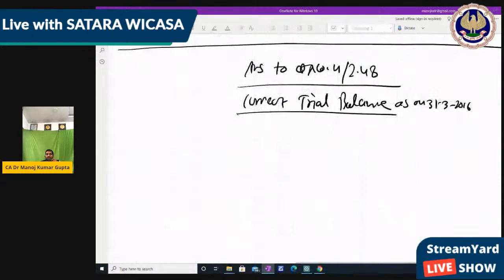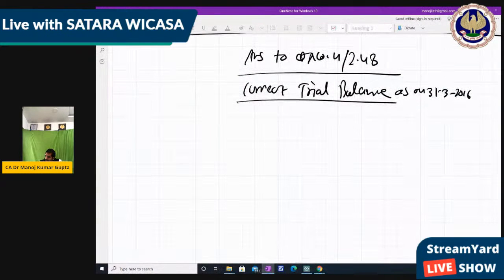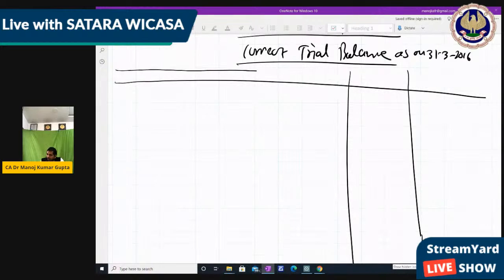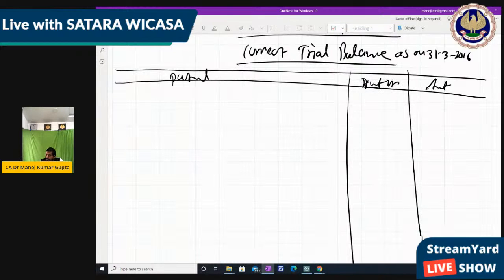Now make the format for the trial balance like we had made just before. Whatever is correct we write as it is, and whatever is wrong we correct it.